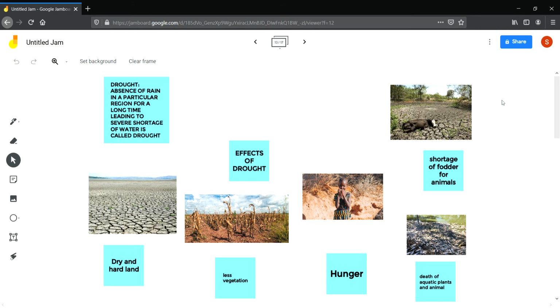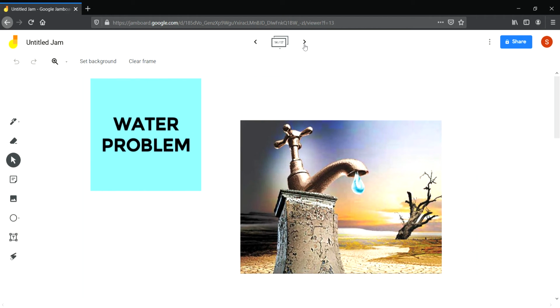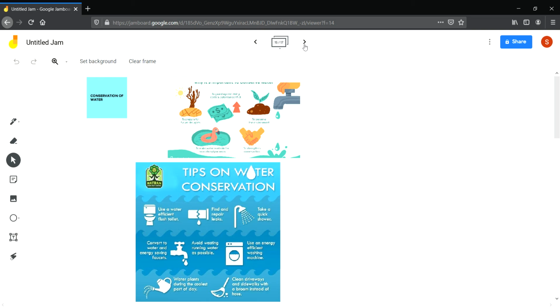Then we shall discuss the next thing, that is water problem. The sources of water are limited, but the population of the whole world is rising day to day. So the whole world is facing a water problem nowadays. So water problem is a very important aspect, and we should always try to conserve water, not waste water. How can we conserve water?